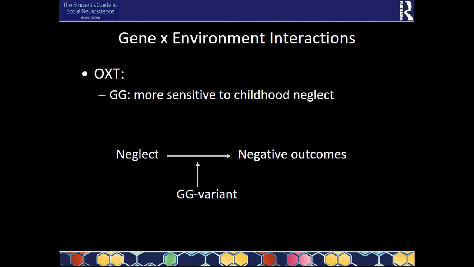And it could be because they are more socially sensitive, like we saw. So these people have a certain personality due to this gene that makes them more vulnerable to neglect in their childhood. Okay, so these are gene-environment interactions. It always helps if you draw them out. So if you have difficulty with imagining these, then just try to draw them out, and remember that gene-environment interactions always mean that you have a certain gene that makes you more sensitive or less sensitive. So they can either be a buffer or an accelerator of a certain environmental effect.